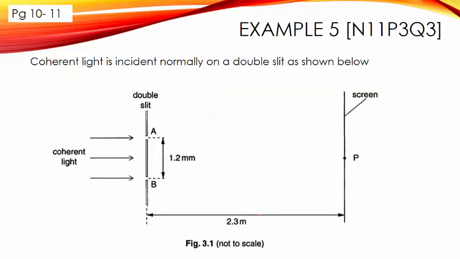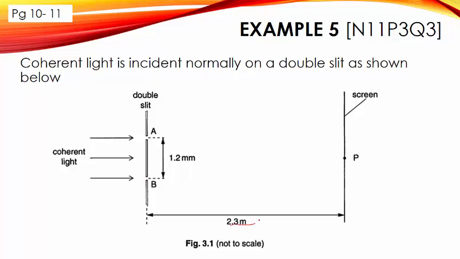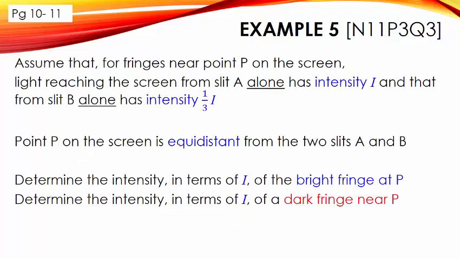Okay, now let's look at example 5. Again, we have a coherent light, likely from a laser, with a double slit here. You are given B, you are given A. Assume the fringes near point P on the screen arriving from slit A alone have intensity I and from slit B alone have intensity 1/3 I. Point P is equidistant from the two slits. Determine the intensity of the bright fringe at P and the dark fringe near P.